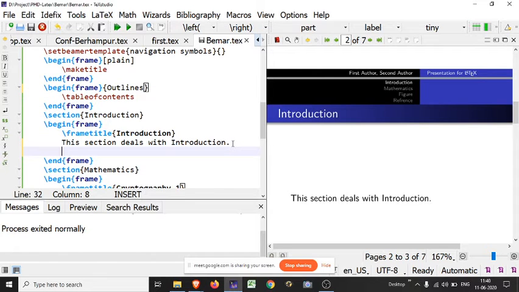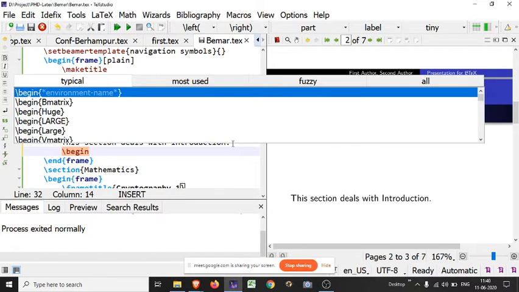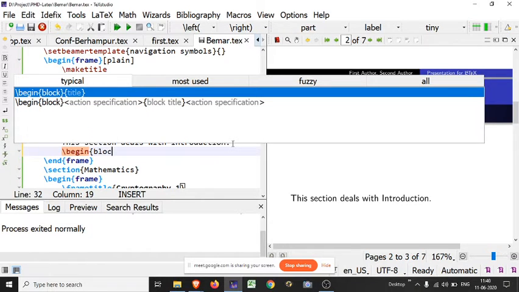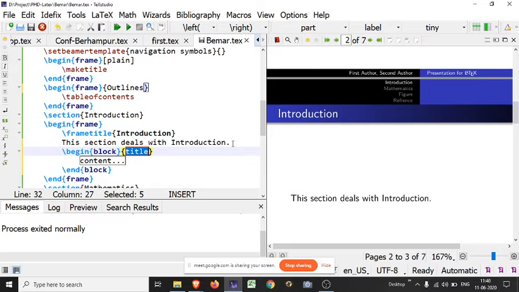Just use begin, begin with block. If you want to write a block title, you may use the block title, for example definition. Also write something, whatever you want to write.